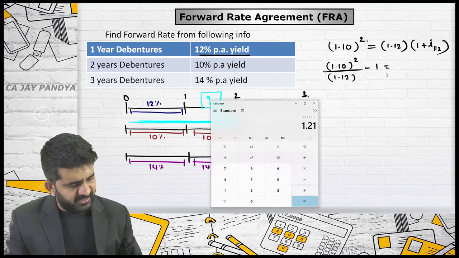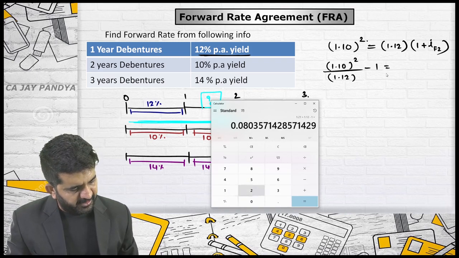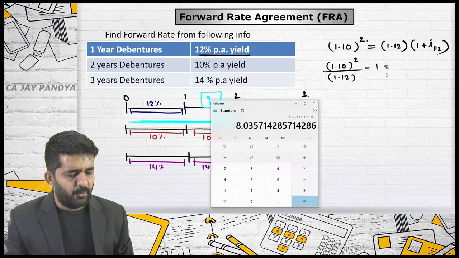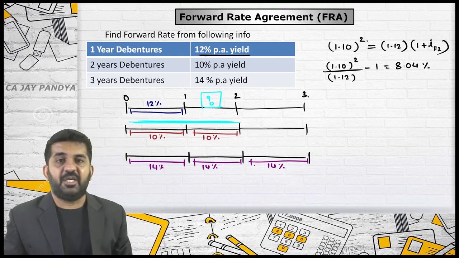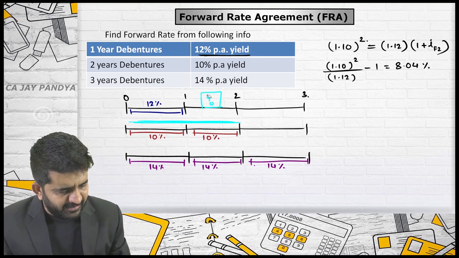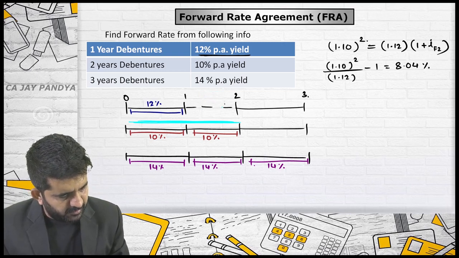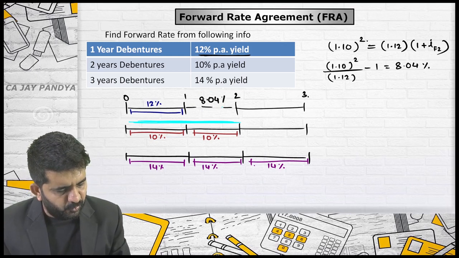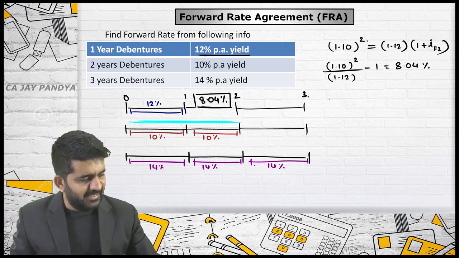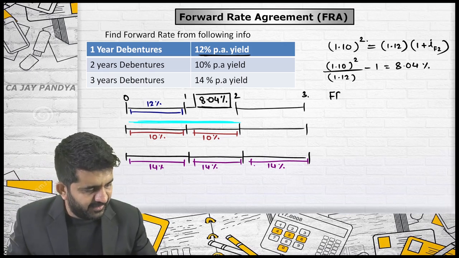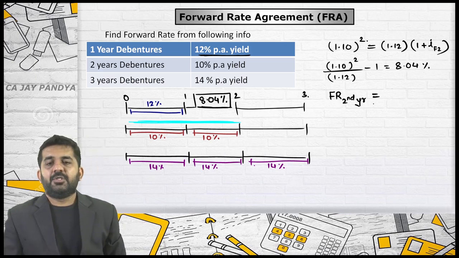1.1 squared divided by 1.12, minus 1, multiplied by 100. It is 8.04 percent approximately. Is it alright? I am writing it: 8.04 percent. This is the forward rate. For which year? Second year.